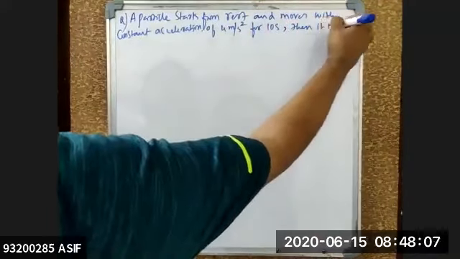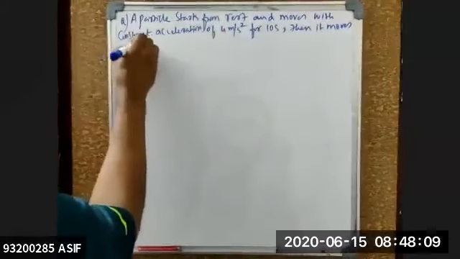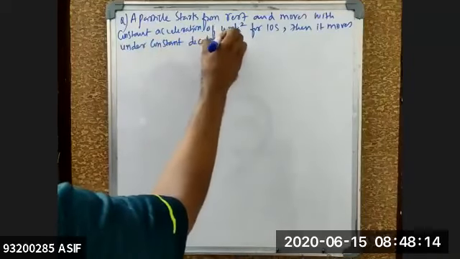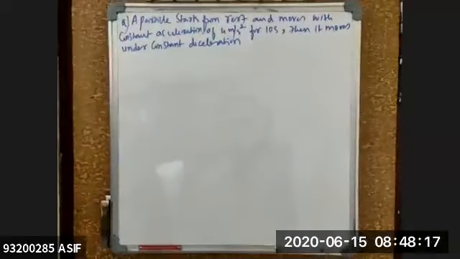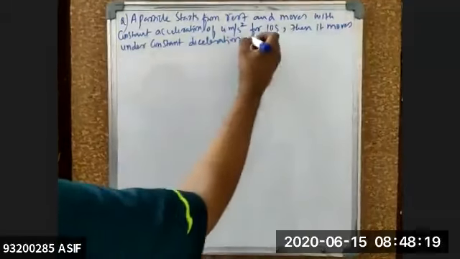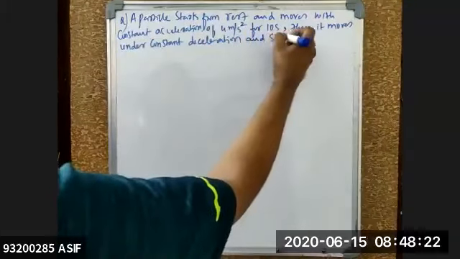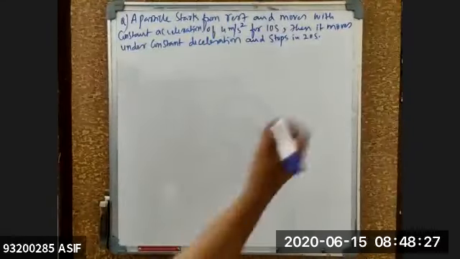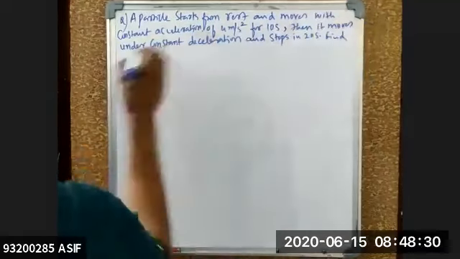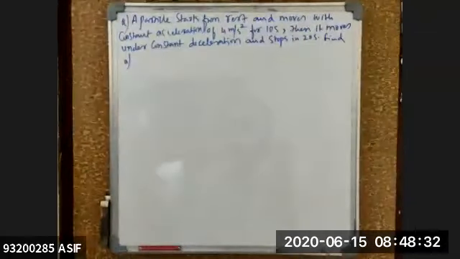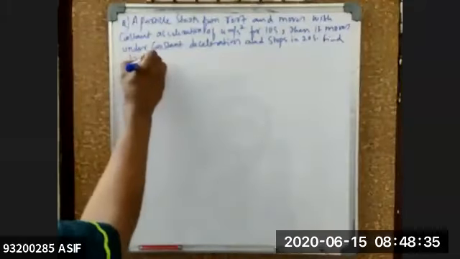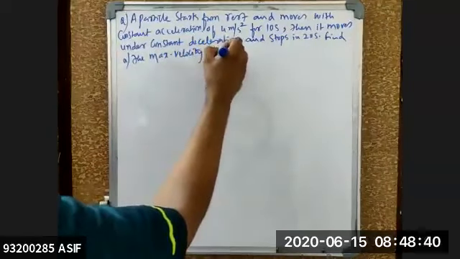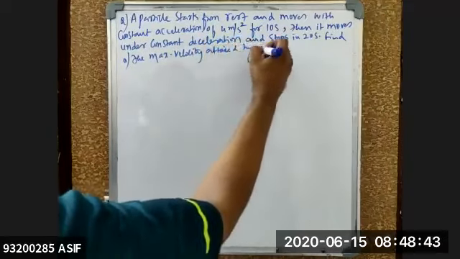under constant deceleration and stops in 20 seconds. Find, first question, number A: the maximum velocity attained by the particle.